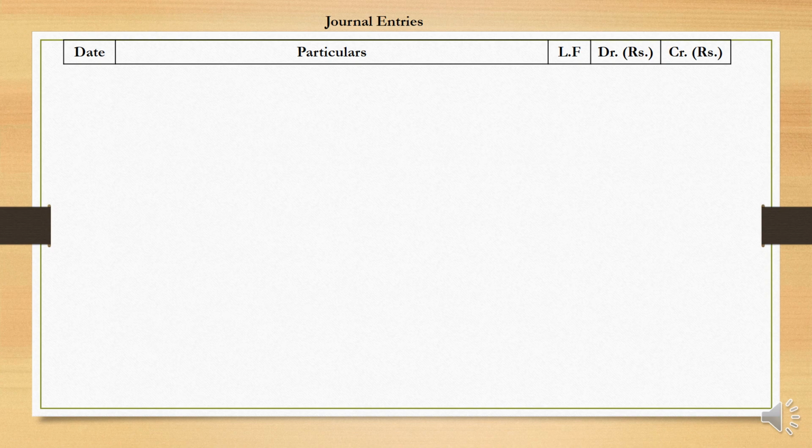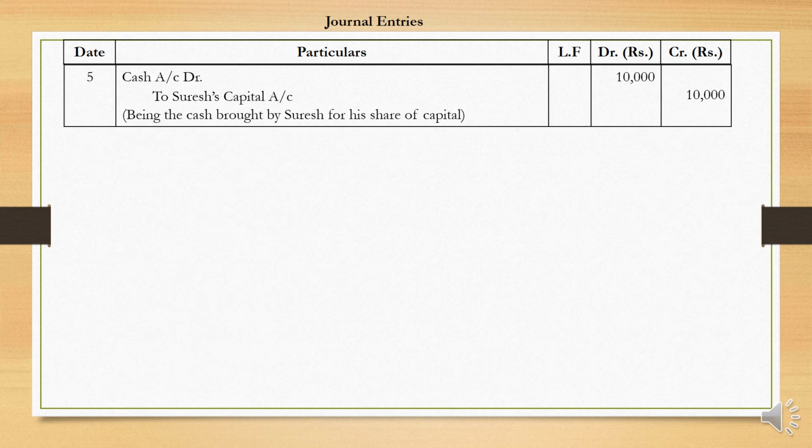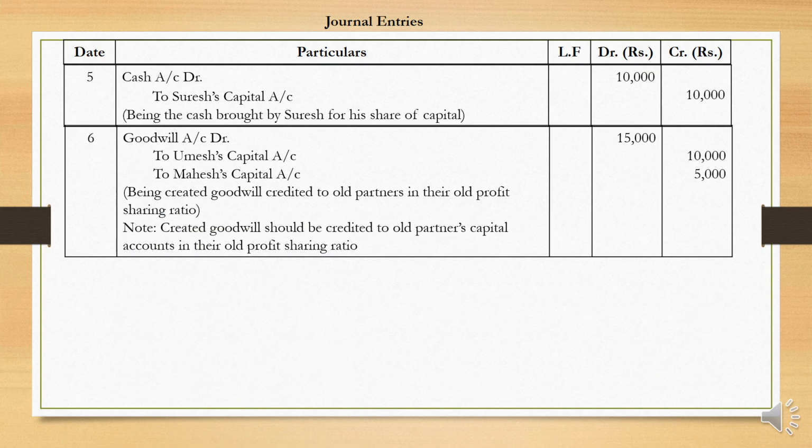Next one is the journal entry for the cash brought in by the new partner, cash account debtor to Suresh capital account. He brought into the business 10,000 rupees. Now see, the new partner did not bring the goodwill. Instead of that, the existing partners have created the goodwill, and that goodwill has to be credited to their respective accounts. So goodwill created is credited to their accounts on the basis of their old profit sharing ratio, which is 2:1.